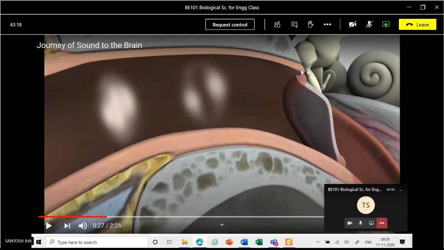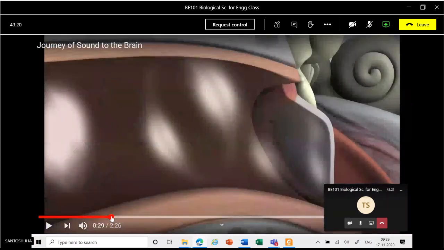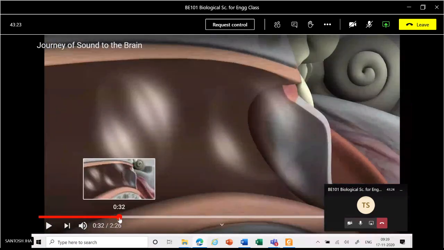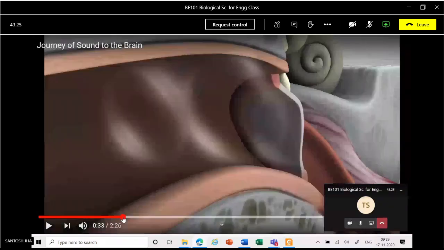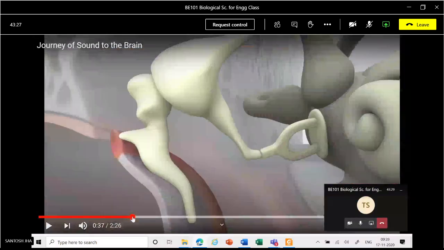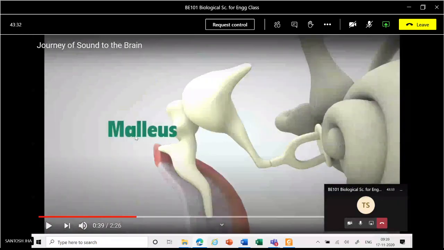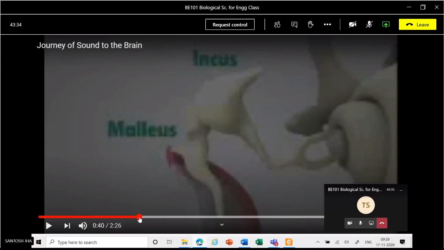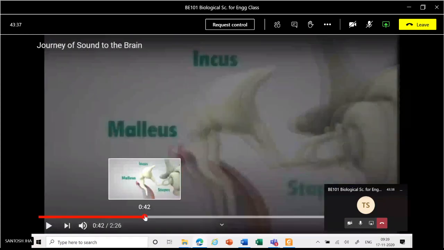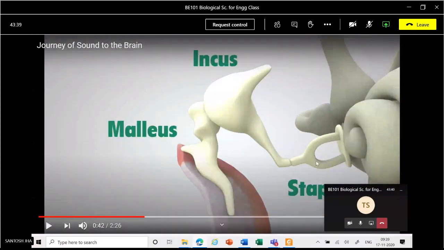Now this eardrum is attached to small bones, which are known as the smallest bones of our body. These bones are basically the malleus, incus, and stapes. These are the 3 important bones. These are the malleus bone, incus bone, and stapes bone. So please remember the names of these bones. Okay, this is very important for you.